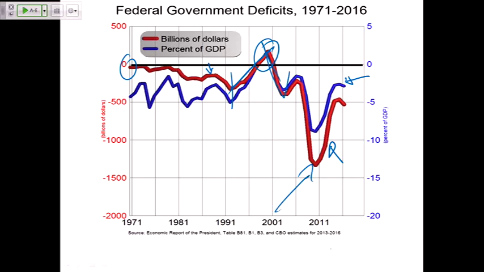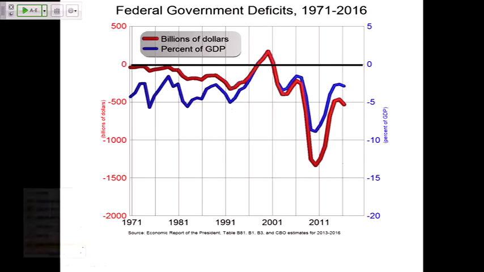You can see the effect here of the 2007-2009 downturn, and then now that we're coming out of the recession and things are getting back to normal, those deficits are getting smaller. So right now, we're at about 2.5 to 3% of GDP as the deficit as a share of GDP. I just draw a little line across. Where we are today is on a par with where we were 2001, 2002, and early 1990s and so on.